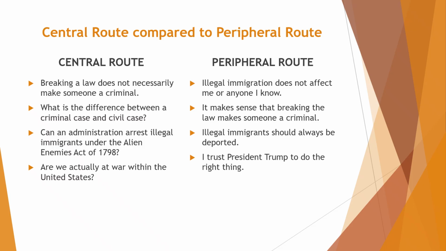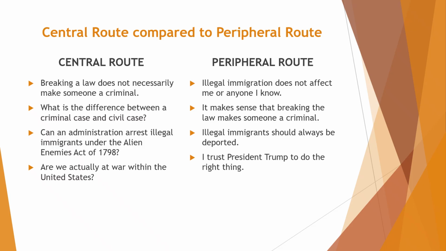They might question, can an administration arrest illegal immigrants using the Alien Enemies Act of 1798, which says that the government can, but it is in times of war. So that might lead them on to ask the follow-up question, are we at war?